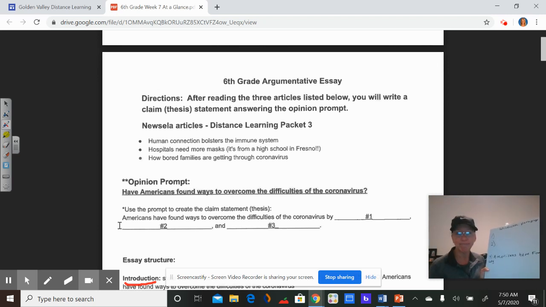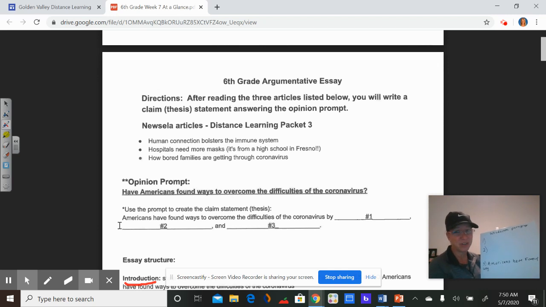I think it would be kind of tough to argue that they have not found ways using these articles, because the 3 articles that we read about, weren't they basically about cool things that people are doing to help overcome the virus?